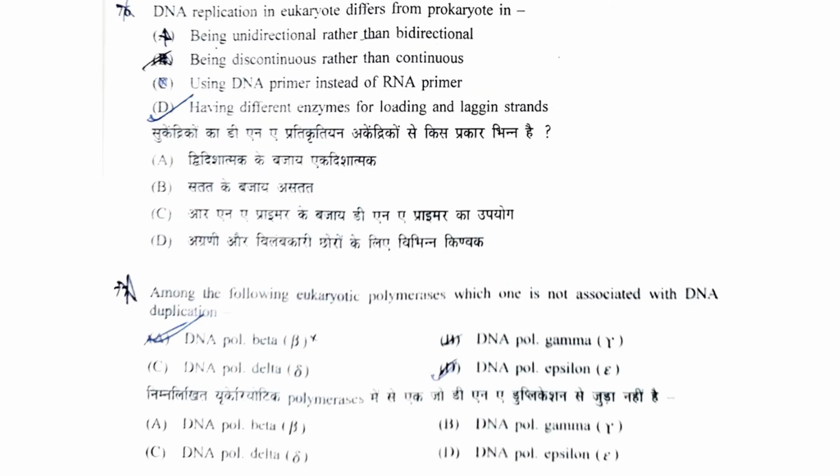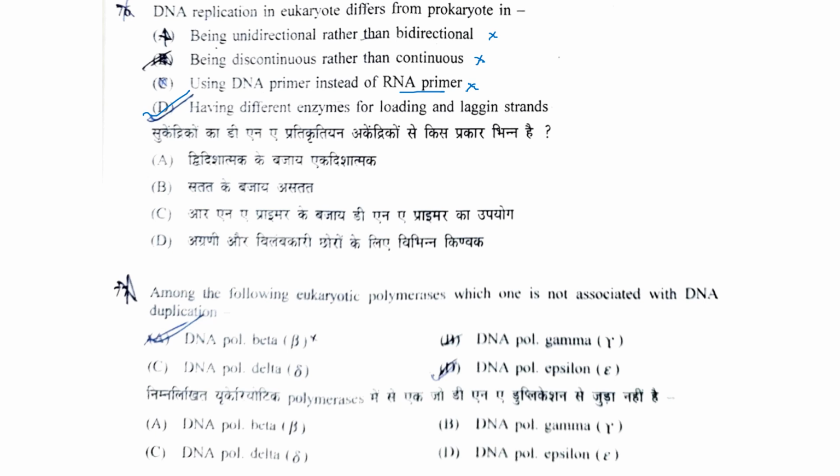Next question: DNA replication in eukaryotes differs from prokaryotes in being unidirectional rather than bidirectional. It is false, it is bidirectional in both. Being discontinuous rather than continuous is also false. Using DNA primer instead of RNA primer is also wrong, RNA primer is used in both. Having different enzymes for leading and lagging strands, this is a true statement. In prokaryotes and eukaryotes, the enzymes used for replication are different.